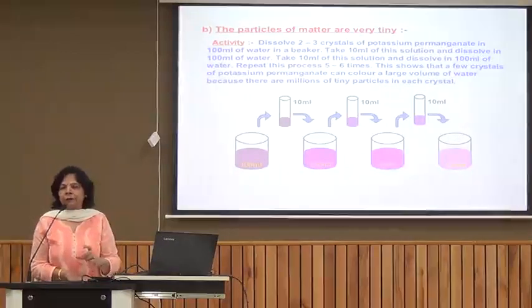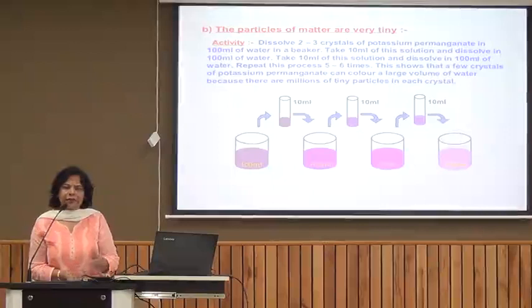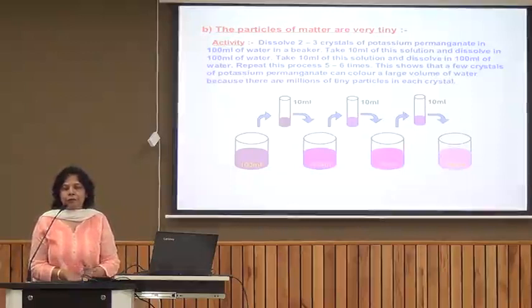Again we see the color remains pink, though the color becomes little lighter, and we go on doing this. Every time we take 1 ml of the previous solution, and then we dilute it to make 10 ml. Even after 9-10 dilutions, the solution which is obtained contains pink color, and we know pink color is because of the potassium permanganate particles, right? So this clearly shows that 1 or 2 crystals of potassium permanganate could impart color to a large quantity of water. It means that a small crystal of potassium permanganate is made up of millions and trillions of particles, which impart color to the large volume of water.